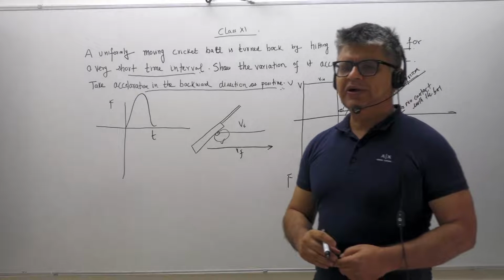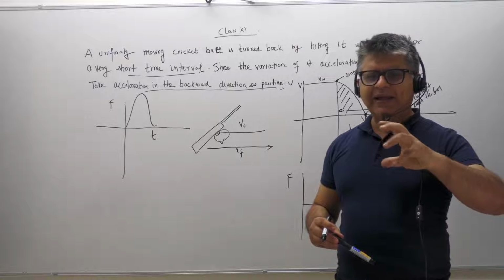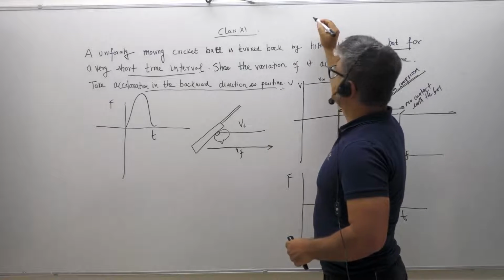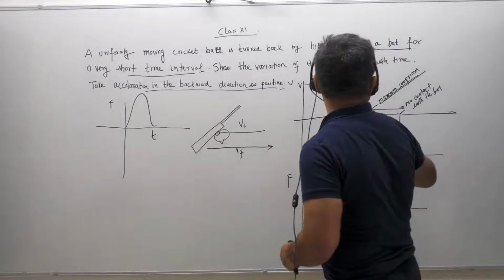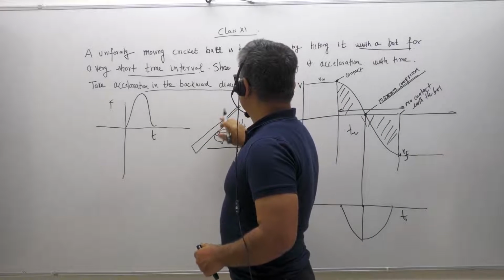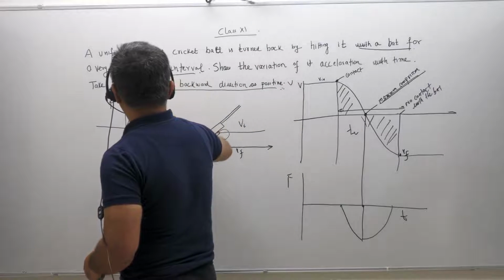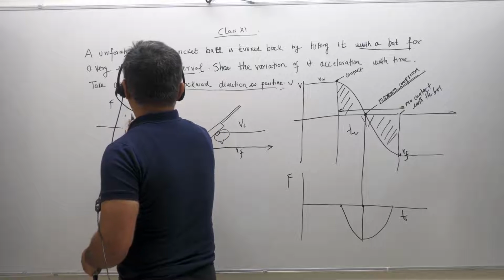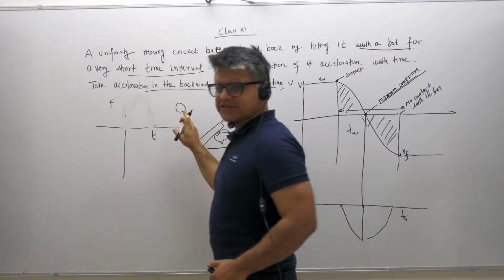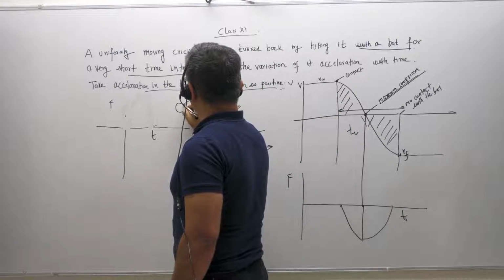Now, how do we link all of this to change in momentum and impulse? This is another thing you need to understand. Let me just use one example. Let me rub this off for a while. Let's say you have a footballer, and this is the footballer's head, and a ball comes and strikes the footballer's head.